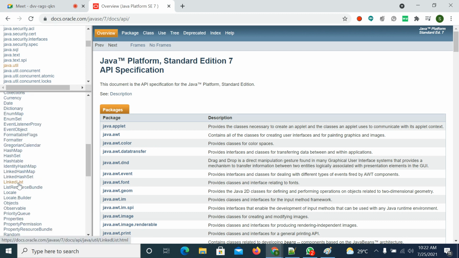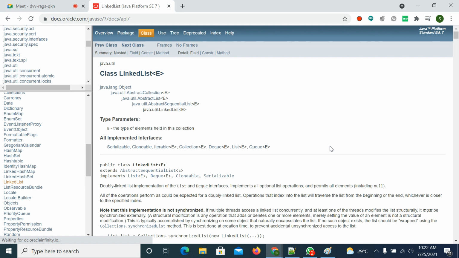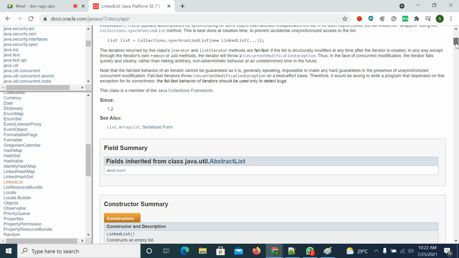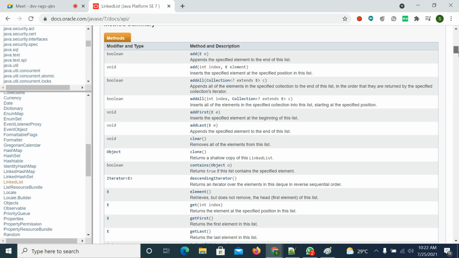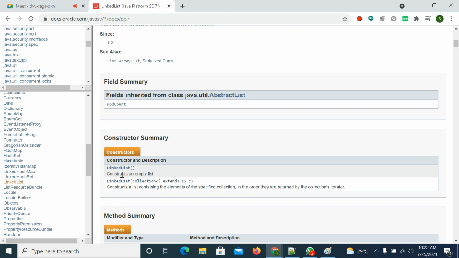The class name is linked list. Here in the constructor summary, you have two constructors only. One is without parameter, one with parameter. So what are these greater than and less than symbols? You will understand at the time of generics. The generics concept is there. At that time you will understand what this angle bracket is. I will explain at that time.